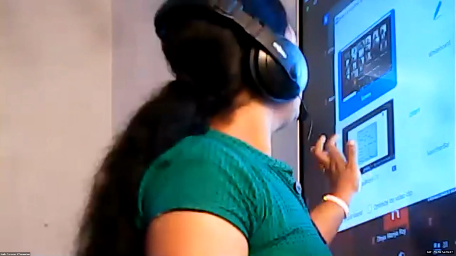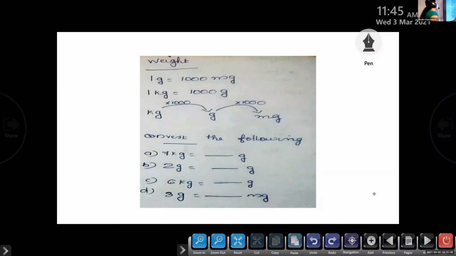Okay, so all of you, please open your notebook again. The same way you can convert from gram to milligram also. 1 gram is equal to 1000 milligrams. So 2 grams is equal to how many milligrams? 2000. 3 grams is equal to how many milligrams? 3000 milligrams.